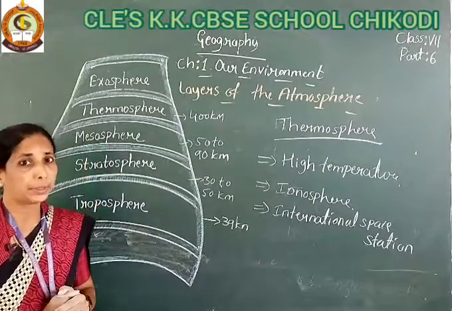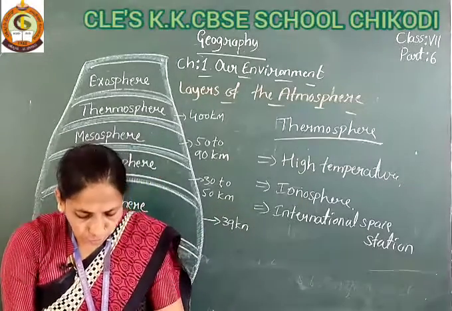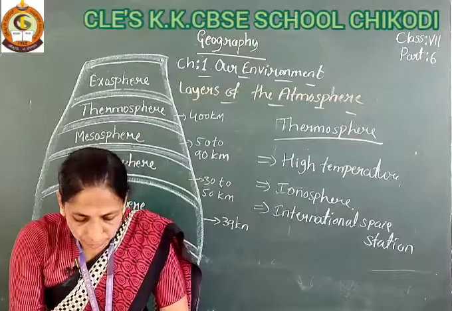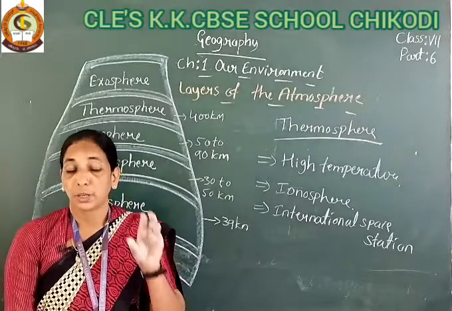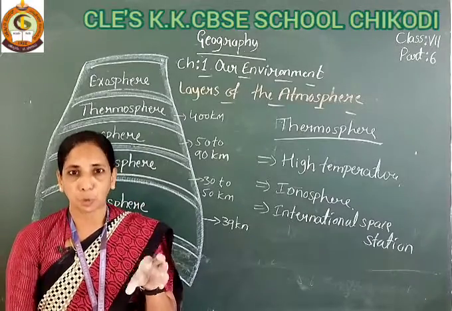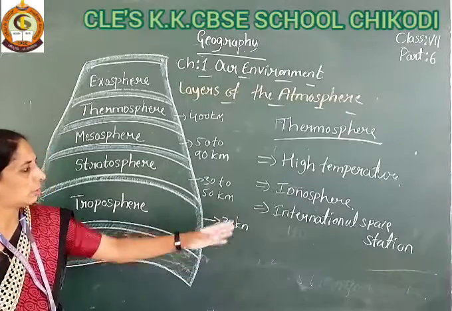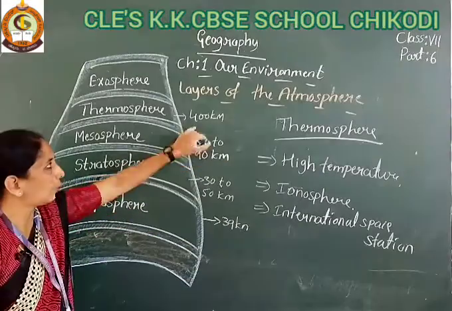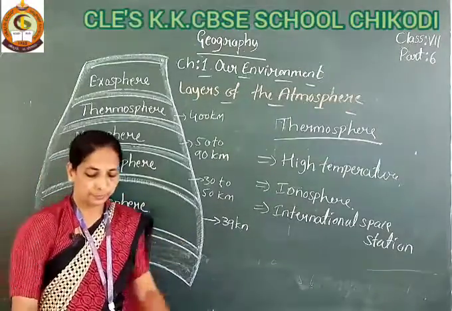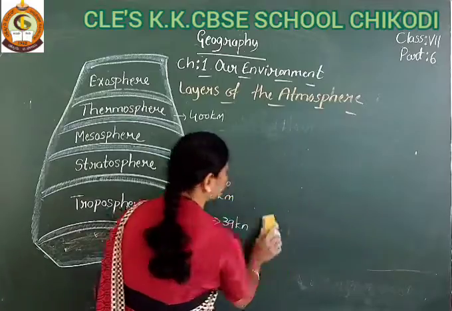The thermosphere is the ionosphere, and here there is high temperature. Okay, but heat is not felt here because there is low pressure of the atmosphere. And it also has the International Space Station. It is 400 kilometers far from the Earth's surface. And the next one is the exosphere.